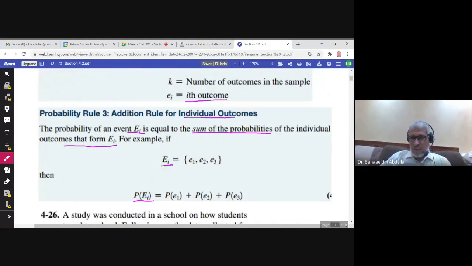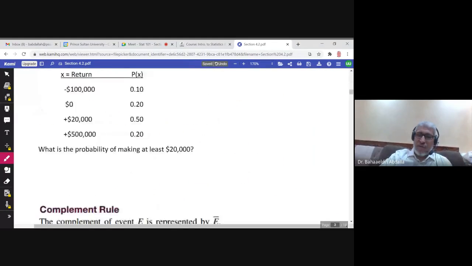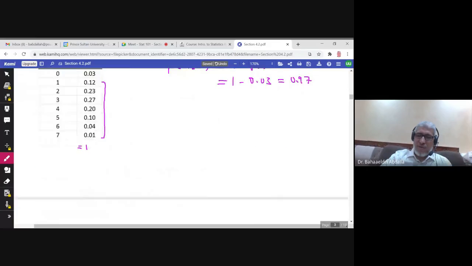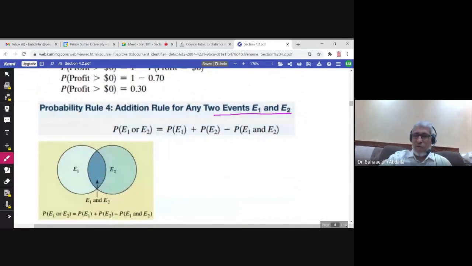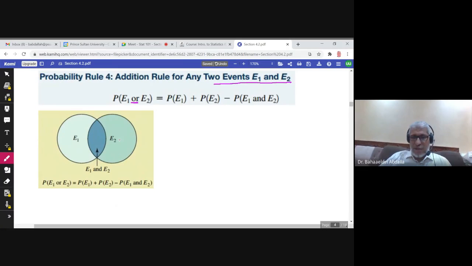This is the addition rule for any two events, E1 and E2, when we need to find the probability of E1 or E2, and when there is an intersection between E1 and E2.